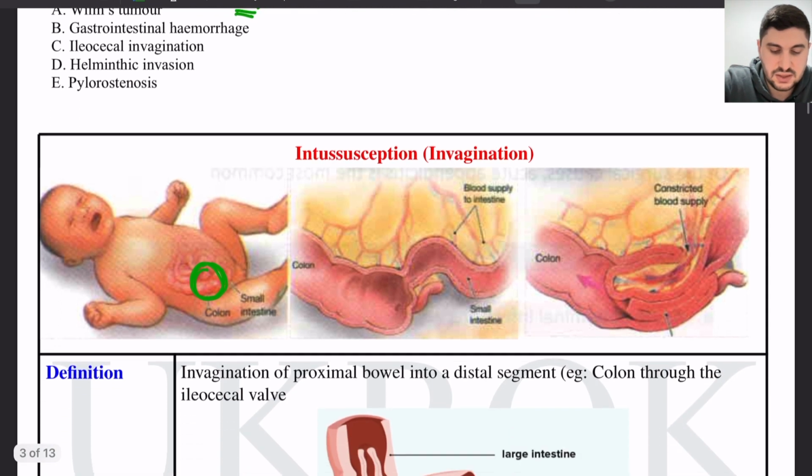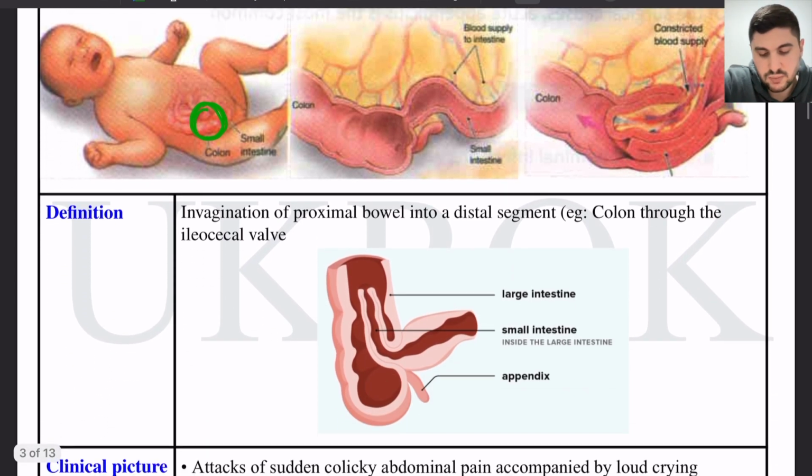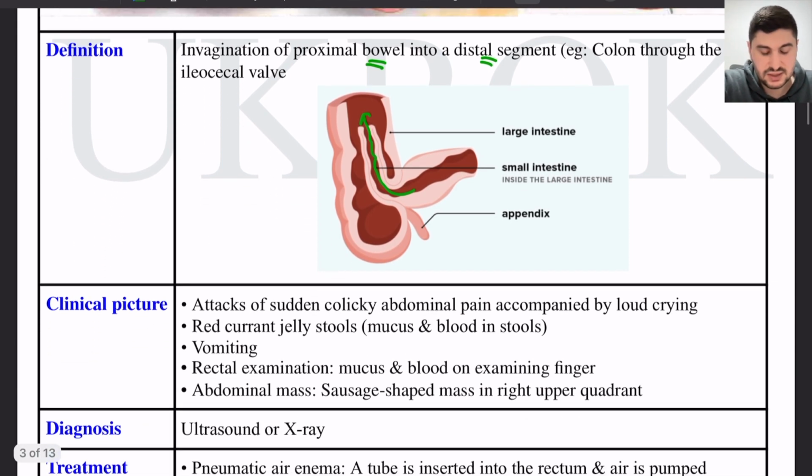These types of attacks suggest intussusception, which is when a part of the intestine enters another part of the intestine, invagination of a proximal bowel into a distal segment. So you can see here part of the small intestine entering the large intestine. This is called intussusception. This produces attacks of pain, like in this patient, accompanied by loud crying, and red currant jelly stools.